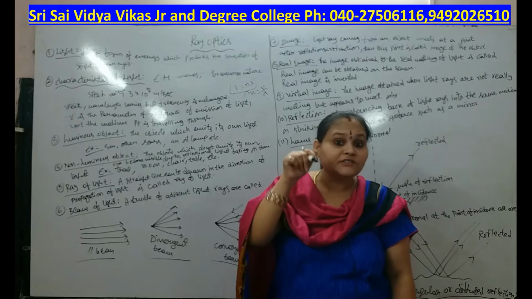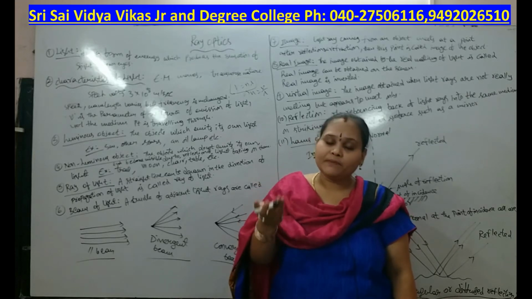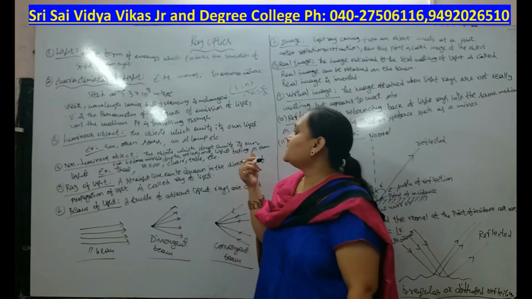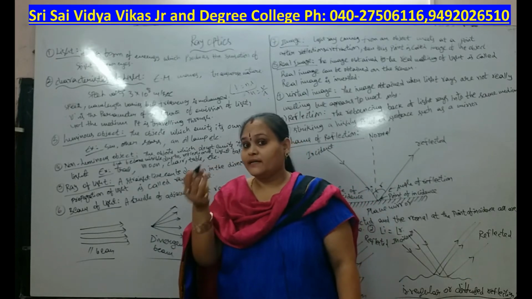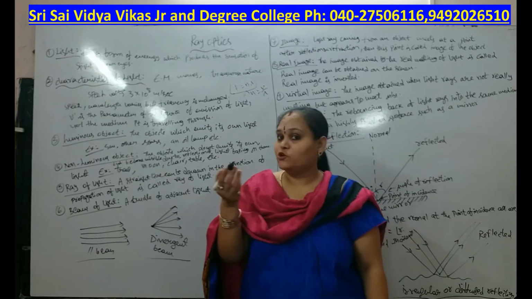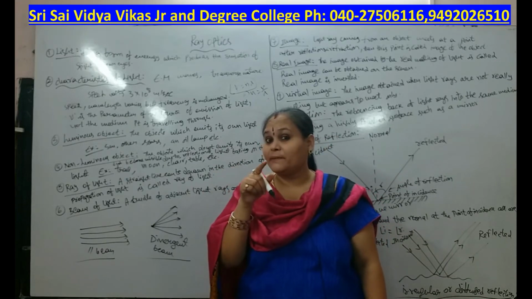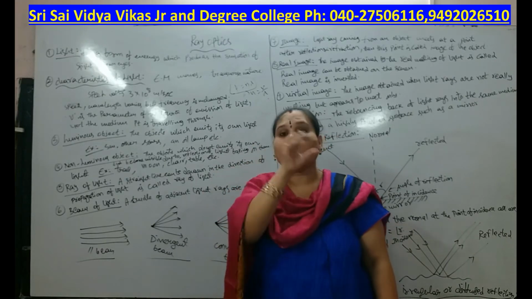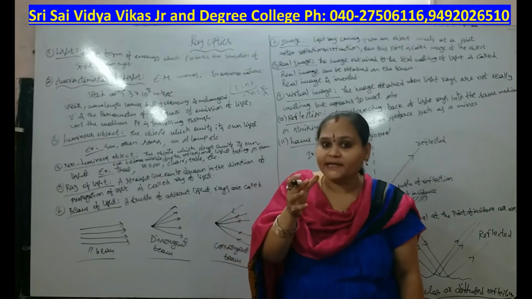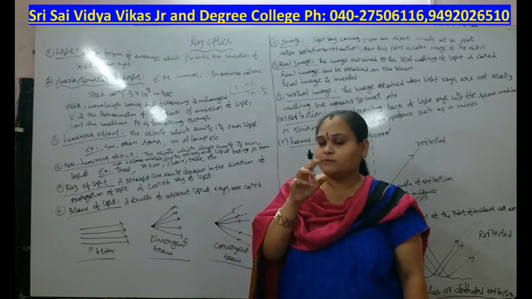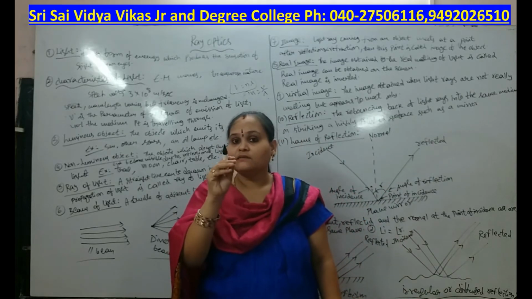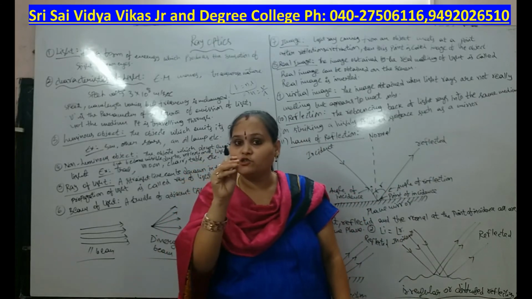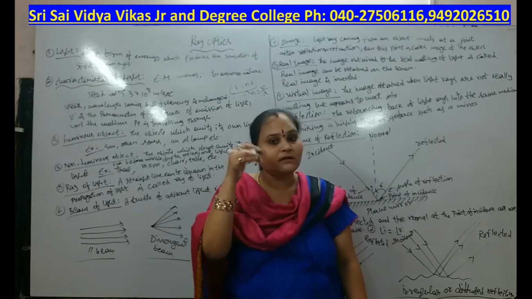Why? Because speed and wavelength depend on the medium, either rarer medium or denser medium.